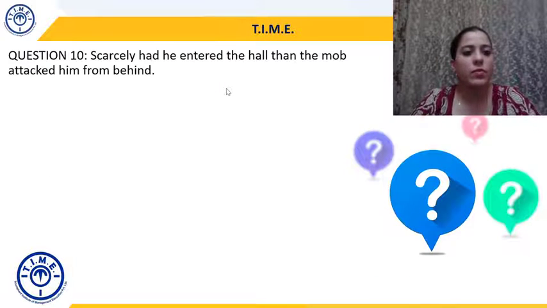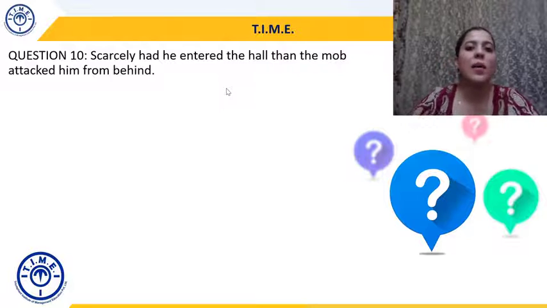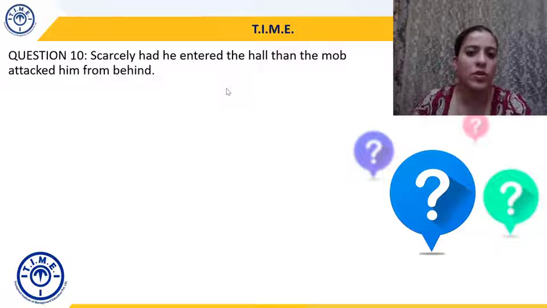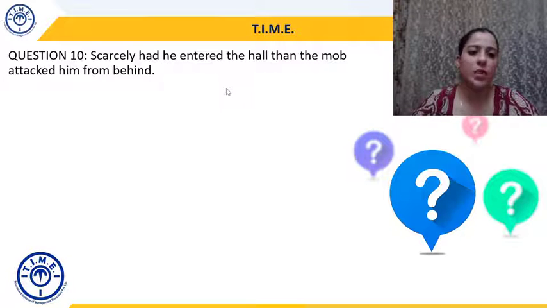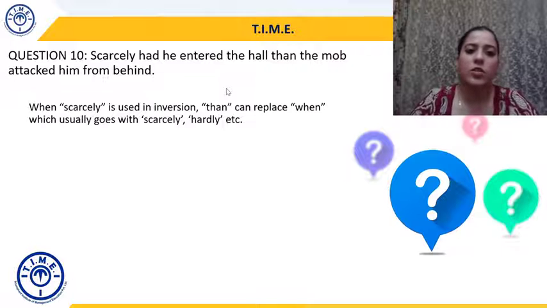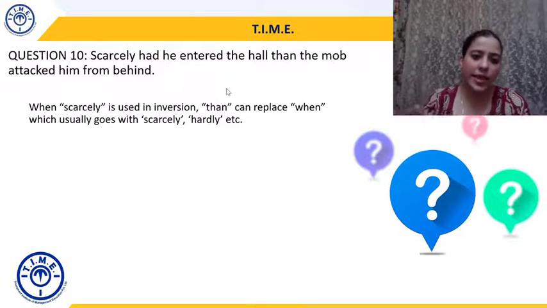Moving to question 10. Scarcely had he entered the hall than the mob attacked him from behind. Scarcely, barely, just as he was about to enter the hall, or just as he entered the hall, then the mob. Mob is usually a group of angry people or a violent crowd, attacked him from behind. So scarcely is used in inversion, as in it is in the first part of the sentence rather than the second.